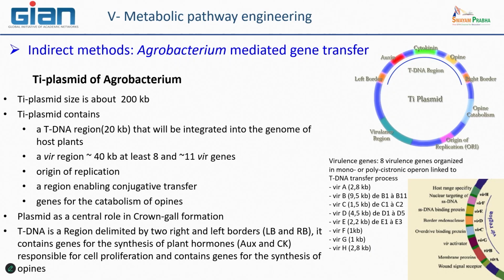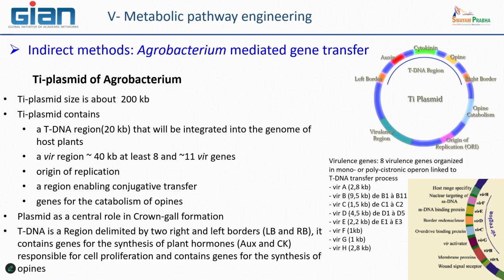And you have particular genes that encode enzymes that are able to catabolize the opines. This means that on the plasmid you have the ability to produce specific enzymes that are able to digest opines that the bacteria can find in their environment.